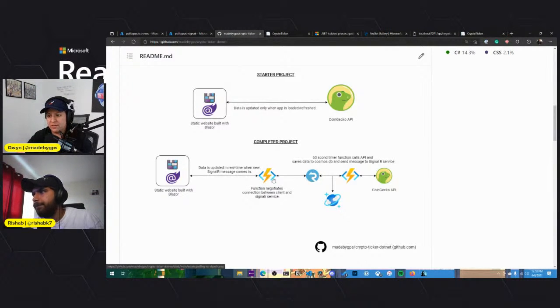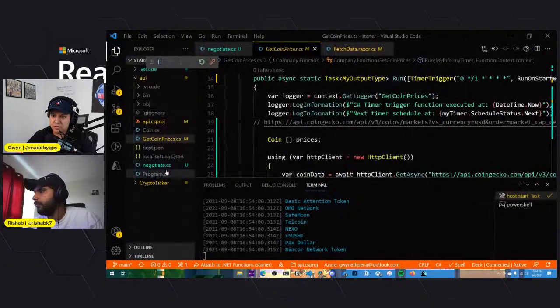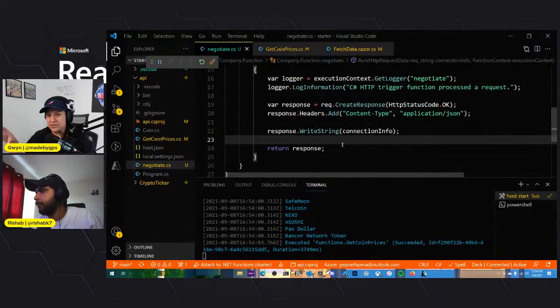Then we have the negotiate function, which allows clients to connect to the SignalR instance, and it provides that URL and that token and such. Which was this negotiate one right here, right? This is the one that when we clicked on it, we saw a bunch of the URL and the token and things like that, right?